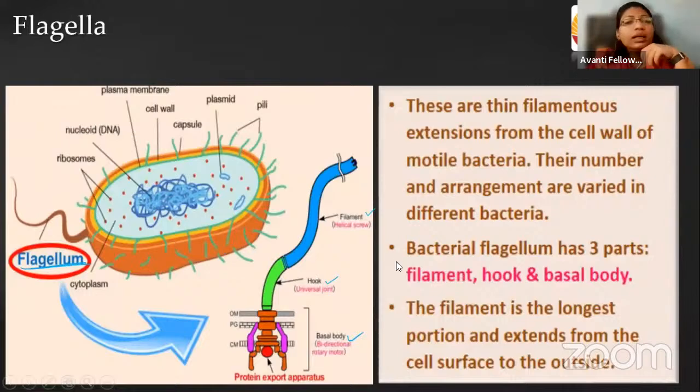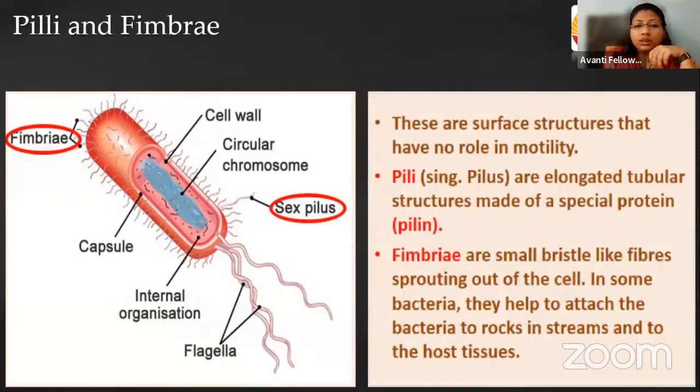Right? So next we are moving towards two other types of structures. One is fimbriae and another is sex pilus. As you can see, fimbriae look similar to cilia, but there is a difference in function. As I told you, cilia are responsible for locomotion, whereas fimbriae are used for the attachment of the bacteria to a solid support. Here you can see the bacteria attaching to a rock in a stream and to host tissue.